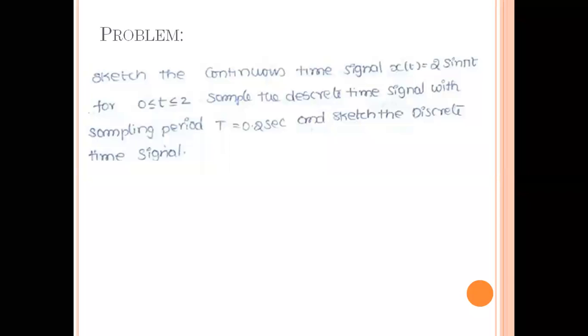As we already discussed about the interval, whenever we use the word continuous time signal, it means infinite number of values exist between 0 and 2. Then from that continuous time signal, you are asked to sketch the discrete time signal. For that purpose, the sampling period capital T equal to 0.2 seconds has been given. So in this problem you have two cases. In the first case, you are asked to draw the continuous time signal, and in the second case you are asked to sketch the discrete time signal. Okay, let us see the solution.